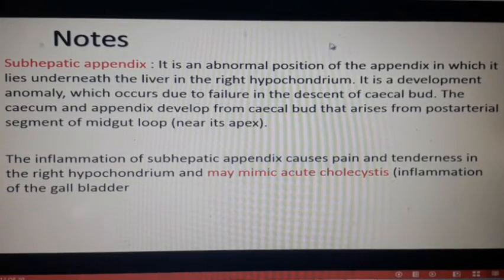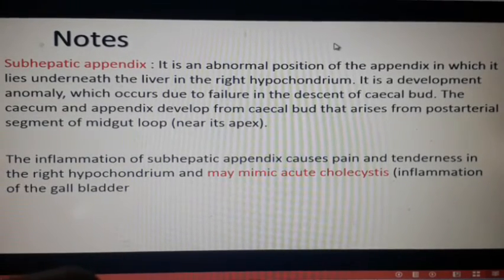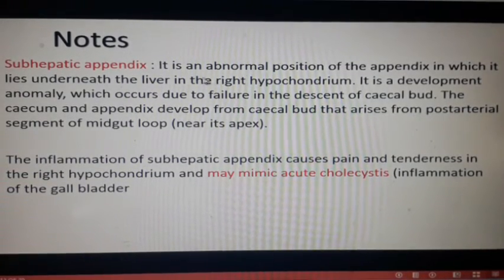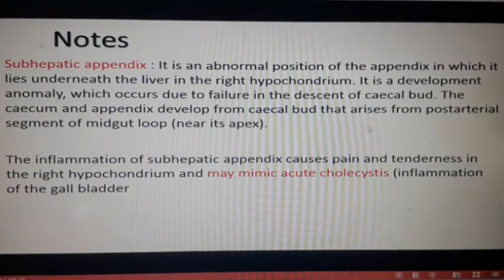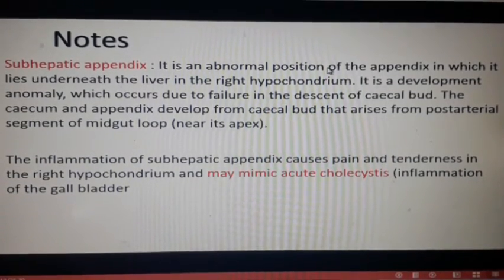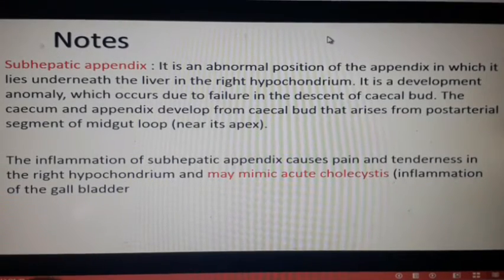the appendix will get very near to the liver, because our 65% position is the retrocecal, that means upward. If it does not descend and remains upward, it will get very close to the liver.